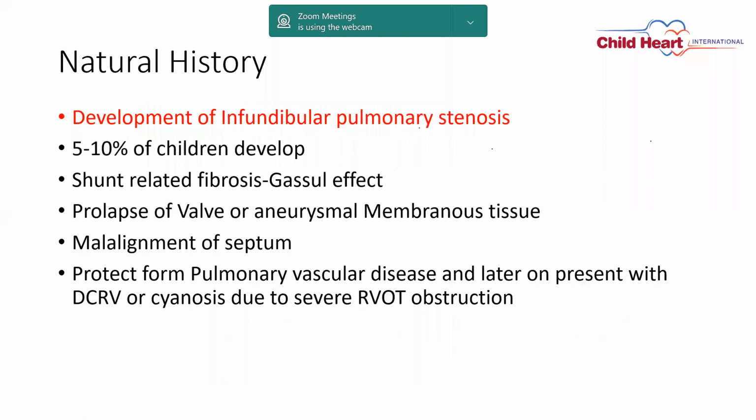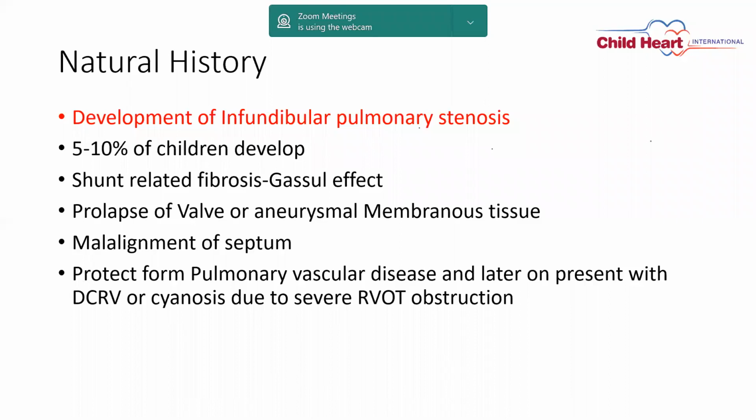In 5 to 10% of children develop infundibular pulmonary stenosis, and the mechanism of that one is different. It may be shunt-related fibrosis due to the RV flow, which is called the Gerbode effect. Sometimes the prolapse of the valve or aneurysmal membranous tissue can bulge into the RVOT and cause infundibular pulmonary stenosis.